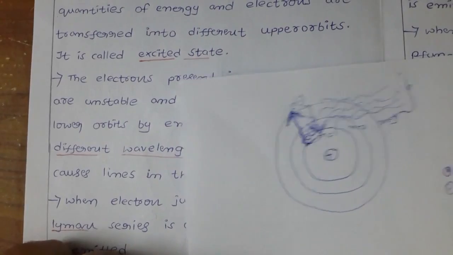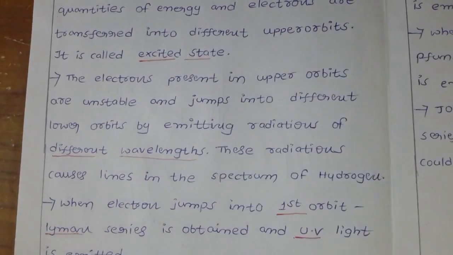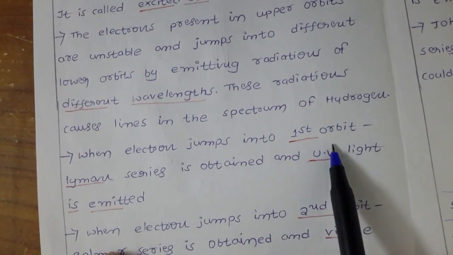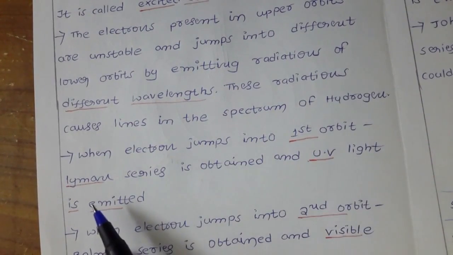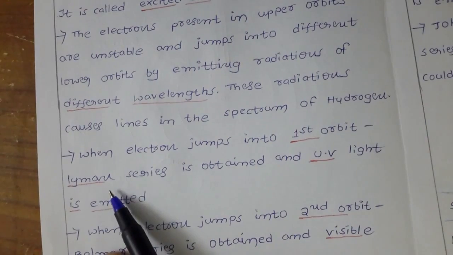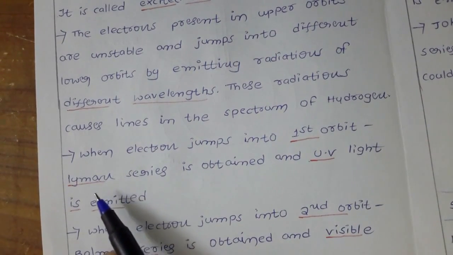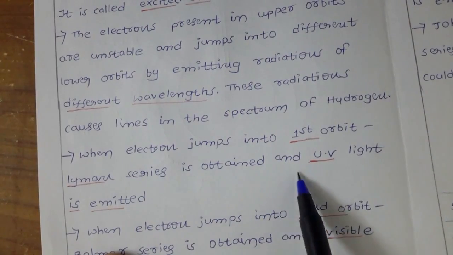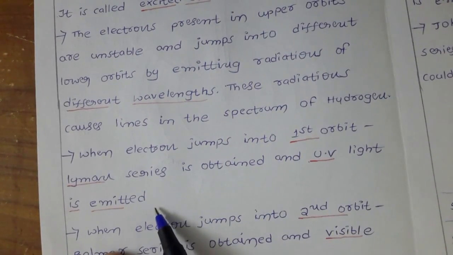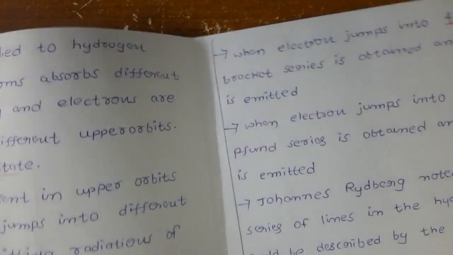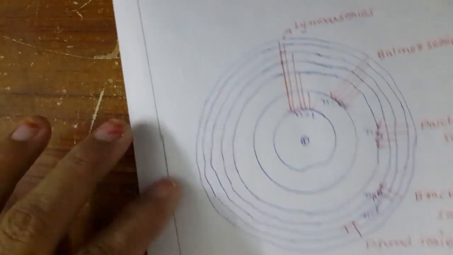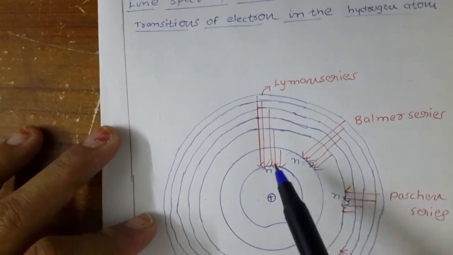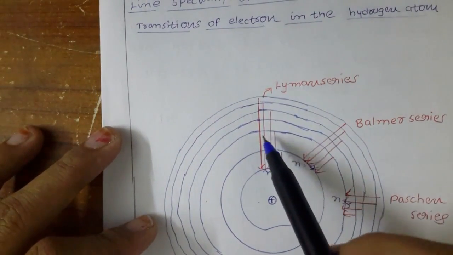So what happened here? When electrons jump into the first orbit, you get some series of lines. Those lines are called the Lyman series, which is obtained when UV light is emitted. If you see the diagram, we gave some energy to the hydrogen atoms, so the electron went to, for example, this orbit.